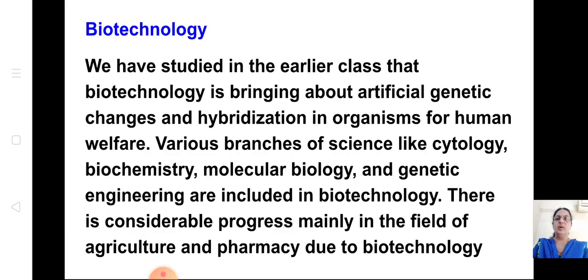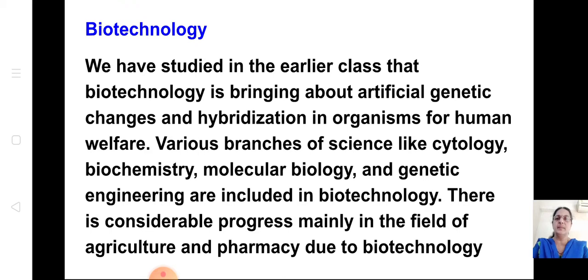Now what is meant by biotechnology? We have studied in the earlier class that biotechnology is bringing about artificial genetic changes and hybridization in organisms for human welfare. We learned this in 9th standard. Various branches of science like cytology, biochemistry, molecular biology, genetic engineering are included in biotechnology.